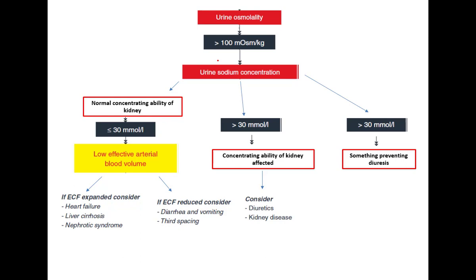But in case of something preventing the diuresis, like antidiuretic hormone, if the patient has excessive secretion of antidiuretic hormone, in that condition the patient's ECF is normal. So if the ECF is normal, urine sodium is more than 30 and urine osmolality is more than 100, then you can suspect the patient has SIADH. And if the ECF is reduced, it is the cerebral salt wasting syndrome, because of excessive secretion of brain natriuretic peptides.